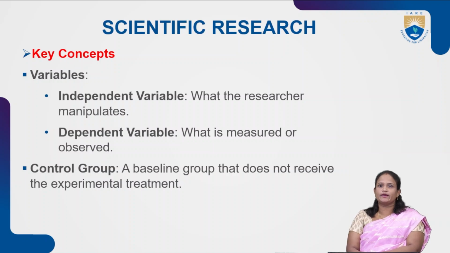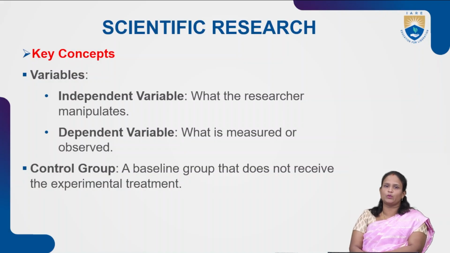What are the key concepts we use in scientific research? Variables: independent variables, what the researcher manipulates, and dependent variables, what is measured or observed. What we are measuring or observing is a dependent variable. The other key concept in scientific research is the control group, a baseline group that does not receive the experimental treatment. That group we call the control group.